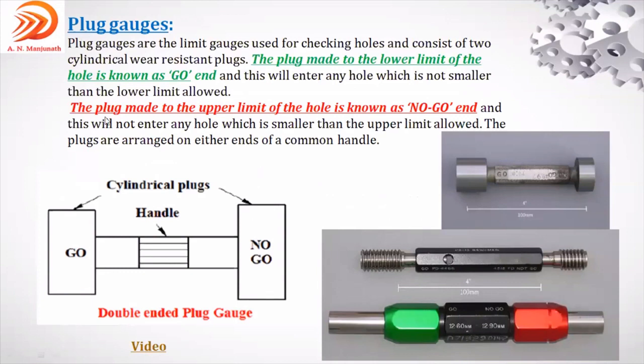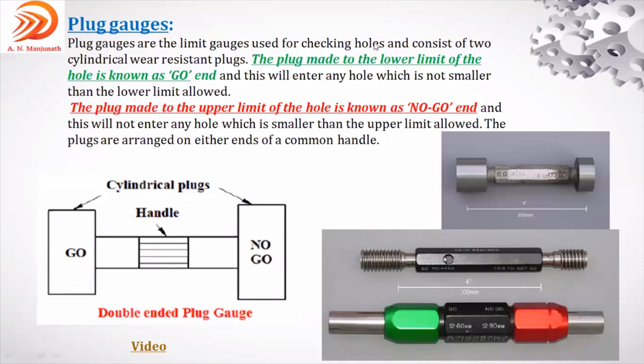Coming to this red color, that is shown here as the no go end. The plug made to the upper limit of the hole is known as the no go end. What we are discussing is with respect to only the hole, because the plug gauge is used to check only the holes, not the shaft.